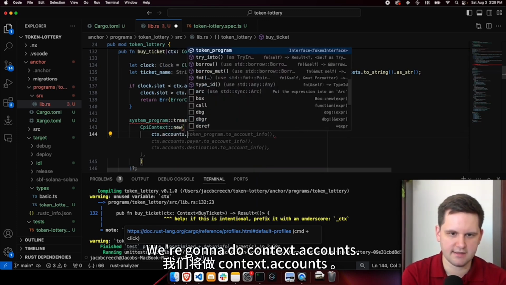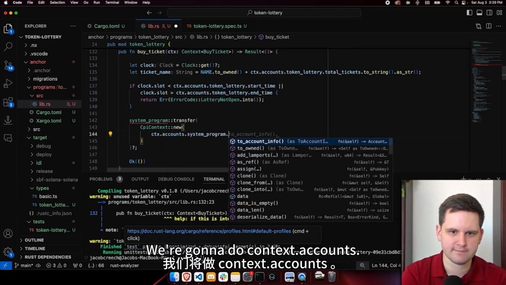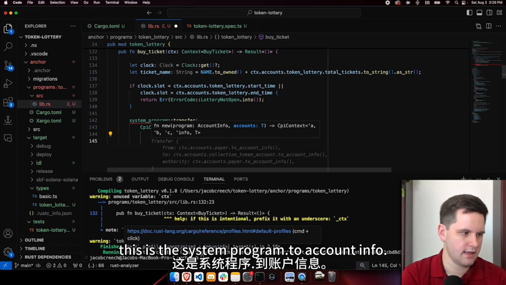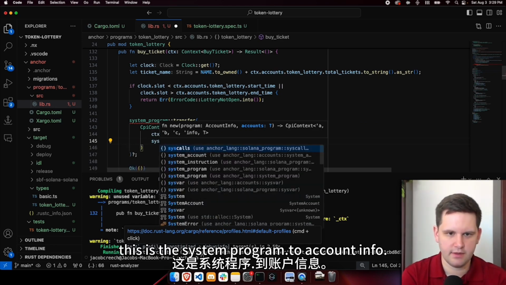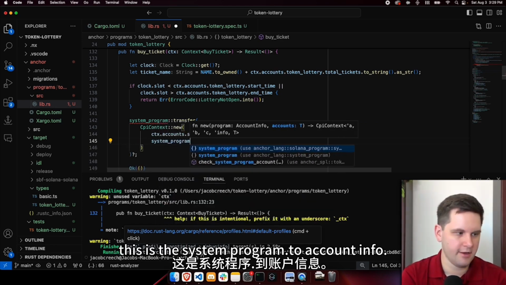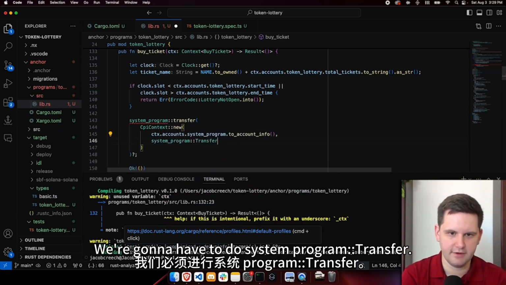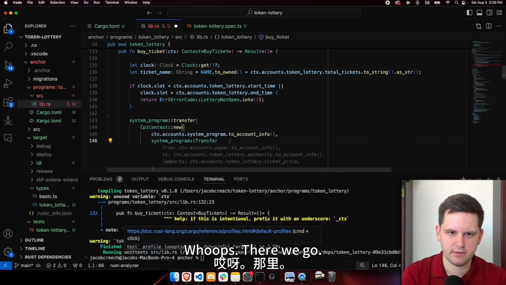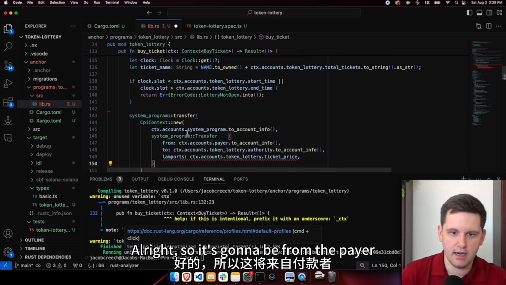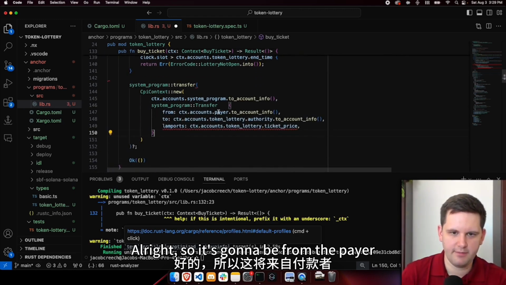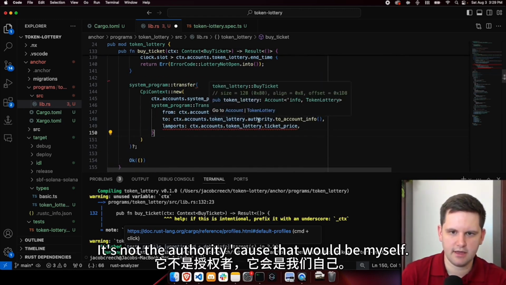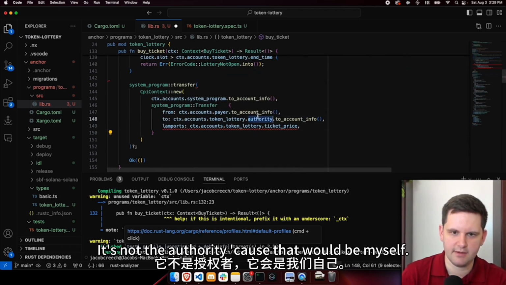We're going to do context.accounts, this is the system program, .to_account_info. We're going to have to do system_program::transfer. Whoops. There we go. All right, so it's going to be from the payer to the token lottery. It's not the authority, because that would be myself.